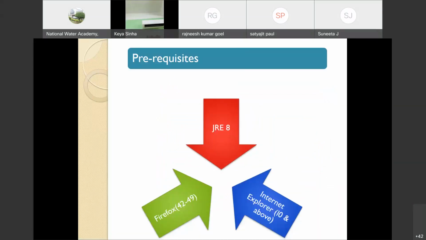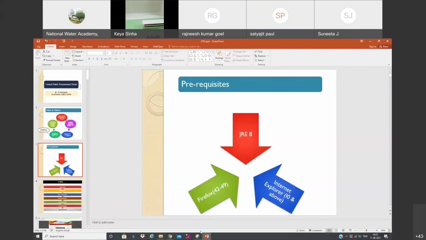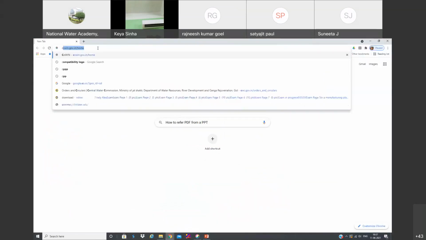Then prerequisites. If you want to use the CPP portal for floating any tender, just like e-office, we should have JRE, Java Runtime Environment, version 8 and above. You don't have to go to any third-party site. You can simply go to the CPP portal; that version is available there itself. You can simply download it.